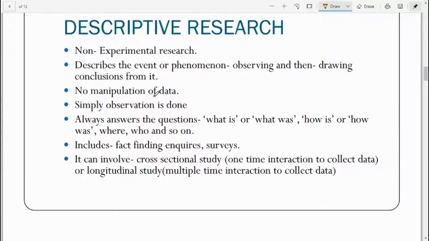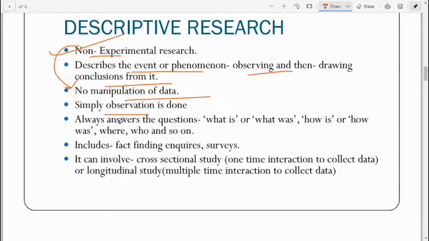The first one is descriptive research. What is descriptive research? It is non-experimental in nature. It describes the event or phenomenon as it is or as it was, and on the basis of the collected data of the events or phenomena, it is observed and then conclusions are drawn from it. There is no manipulation of data because it is non-experimental research, so we can't manipulate data. Here simply observation is done.